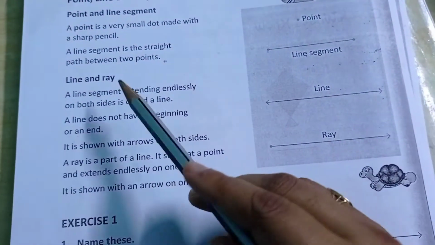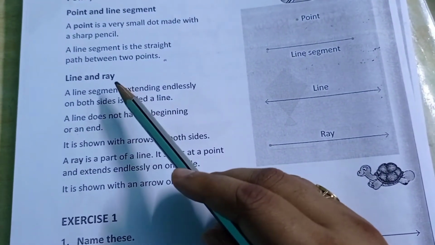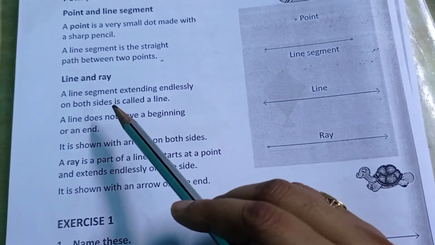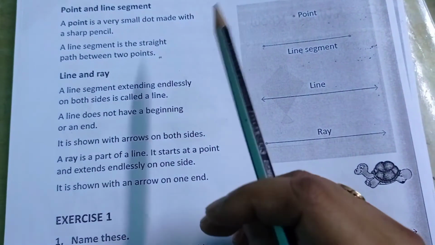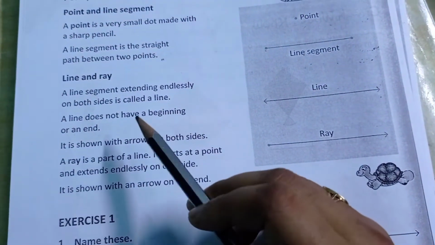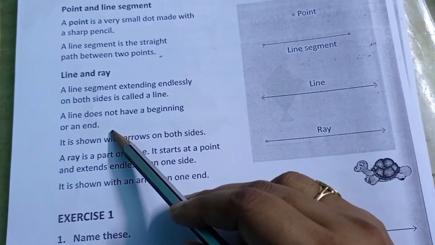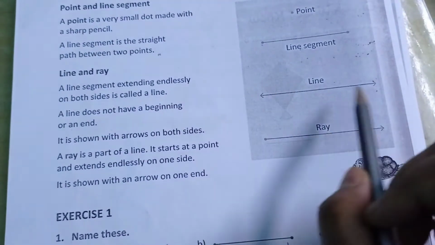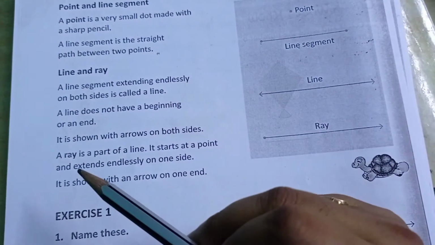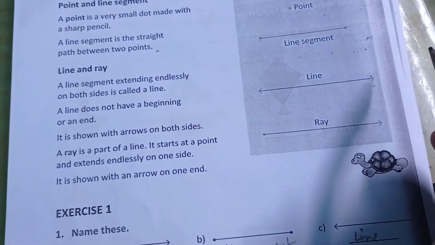But what is the difference between a line? Okay, a line does not have a beginning or an end. You can see, it can extend in this direction also, it can extend in that direction also.